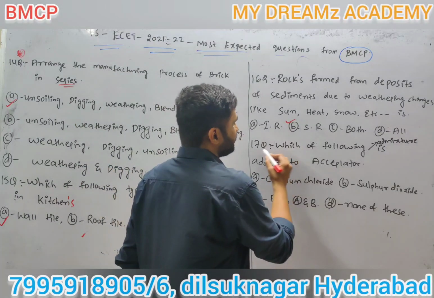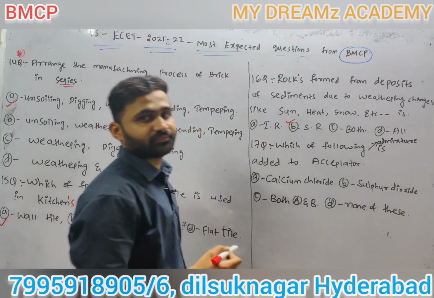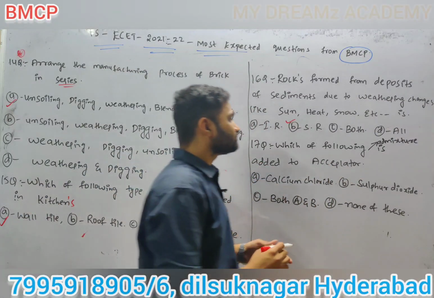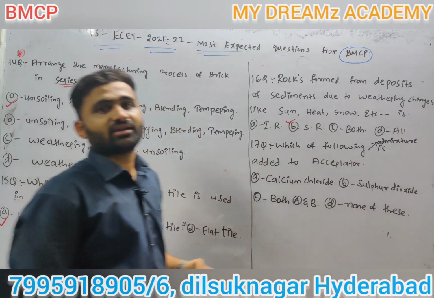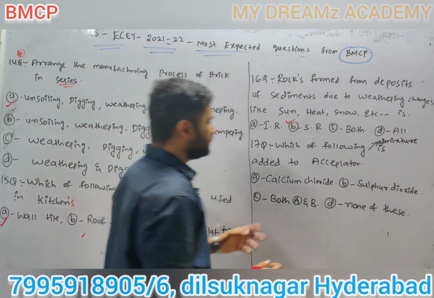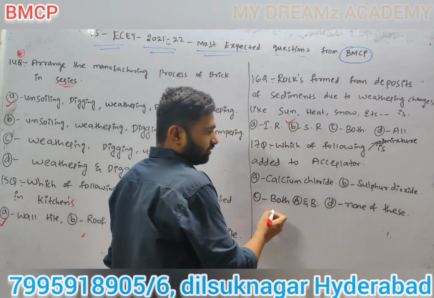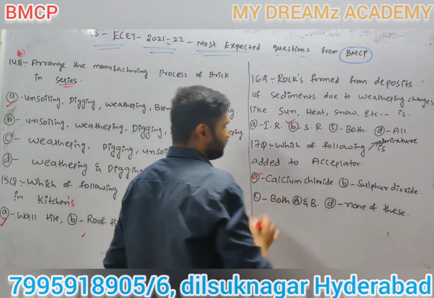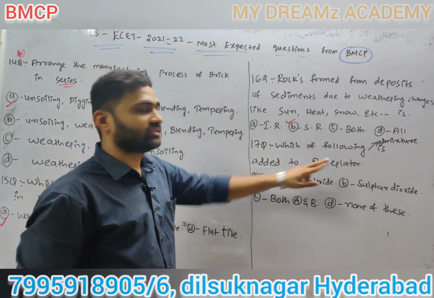Next, 17th question. Which of the following admixtures is added to accelerator? Options: calcium chloride, sulfur dioxide, both, none of these. The answer is calcium chloride. Calcium chloride is added to accelerator.